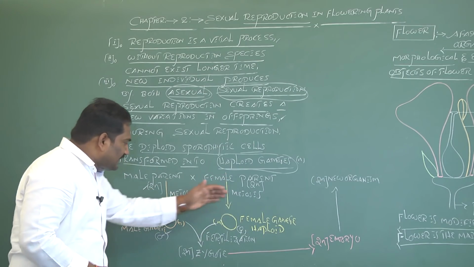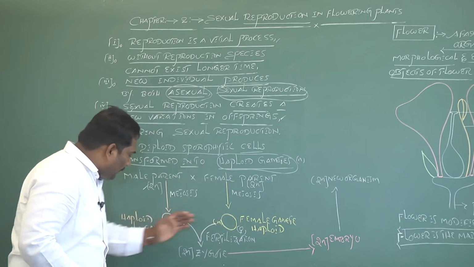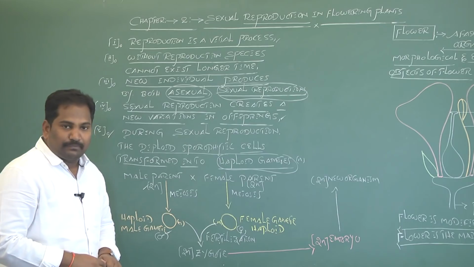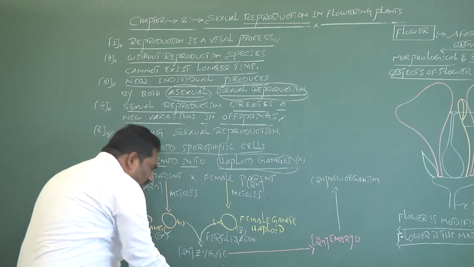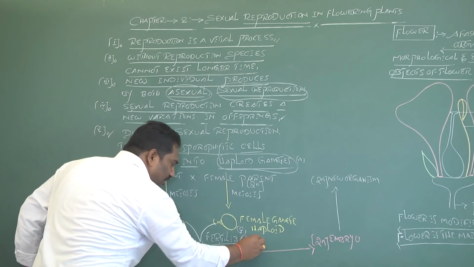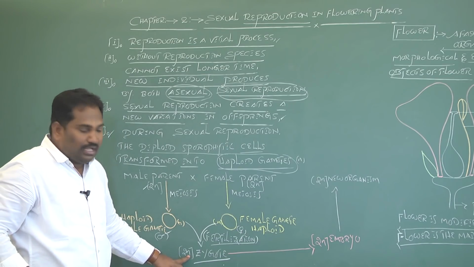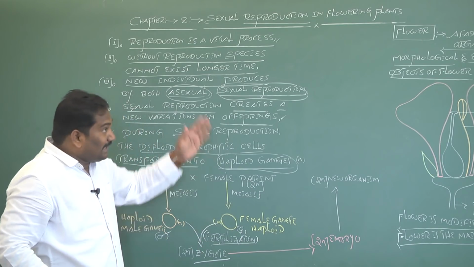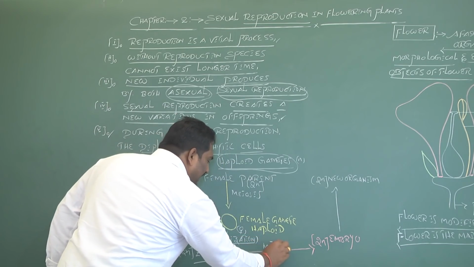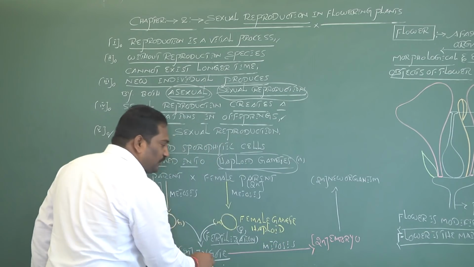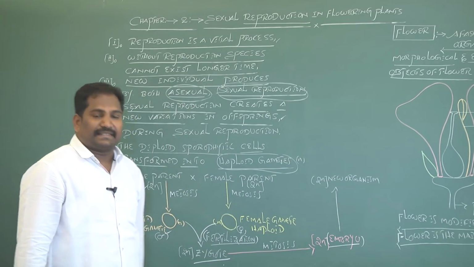After gametogenesis, the haploid male gametes and female gametes physically contact each other by the process of fertilization or syngamy to form a diploid zygote. In higher plants, this diploid zygote undergoes mitotic cell division to form a diploid embryo by the process of embryogenesis.